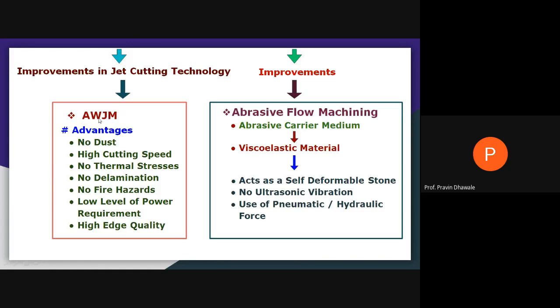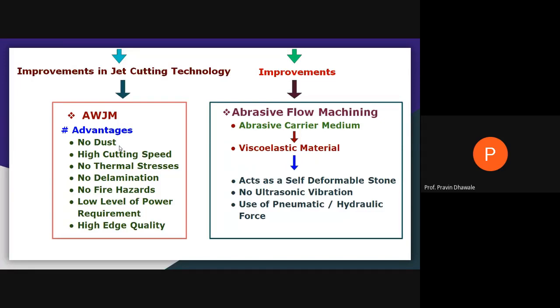Now we are dealing with the abrasive water jet machining process. It is a combination of abrasive jet machining plus water jet machining. So there will be no formation of dust. The speed you get for cutting the workpiece will be high.